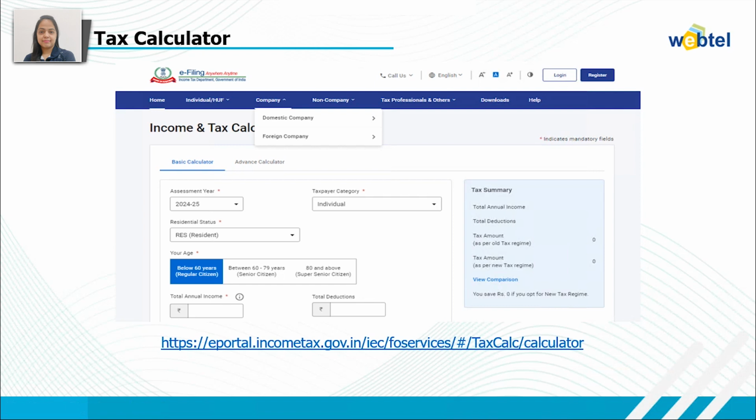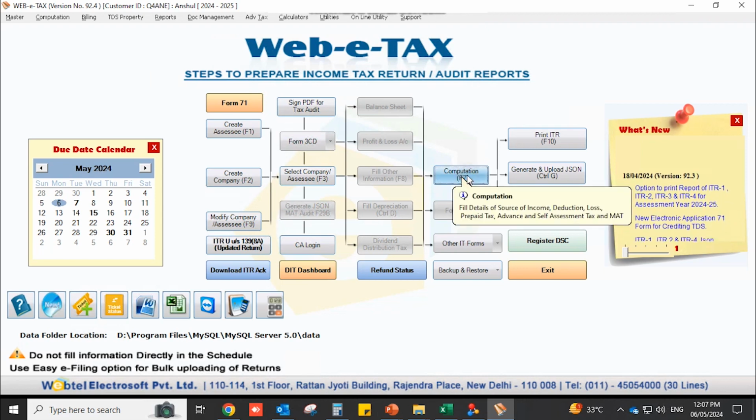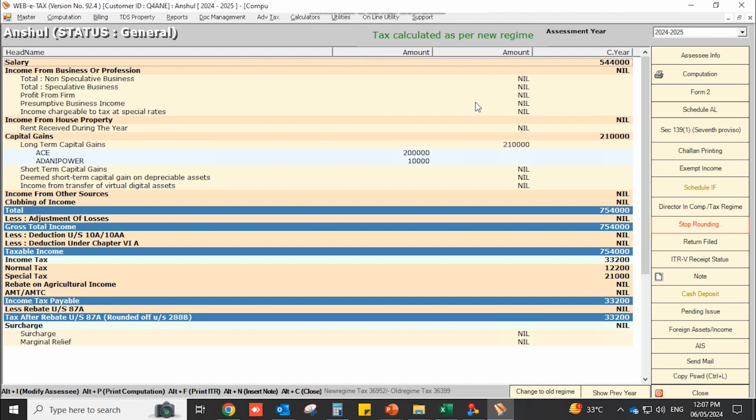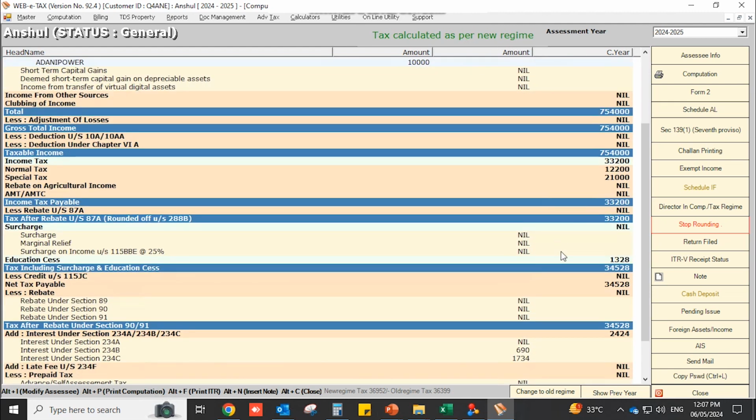And also you can use the Webitax software for the calculation. And this is our Webitax software through which you will be able to easily calculate your tax like this. Here in the Webitax software, by default the tax will be calculated as per the new tax regime, as you can see over here.